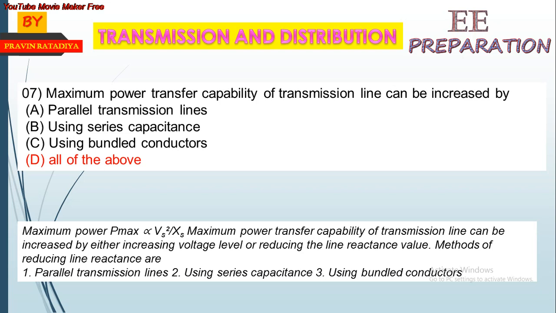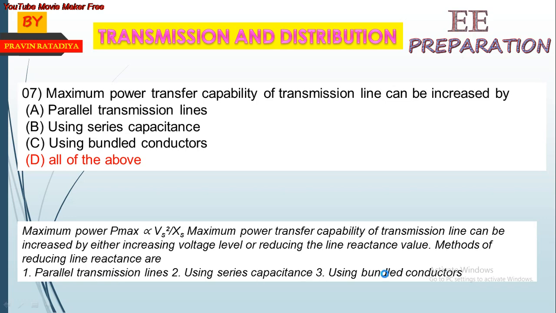Maximum power transfer, P-max, is equal to Vs squared upon X, where Vs is the sending-end voltage and X is the sending-end reactance. The maximum power transfer capability of a transmission line can be increased by either increasing the voltage level or reducing the line reactance value. The value of line reactance can be reduced by parallel transmission lines, using series capacitance, and using a bundle conductor.